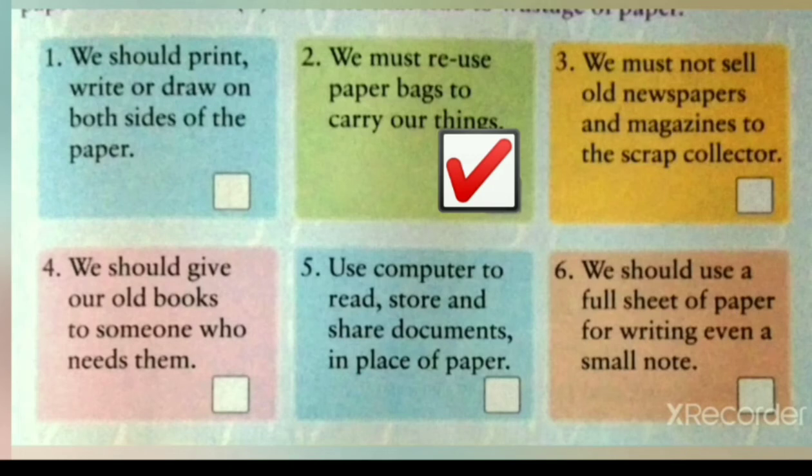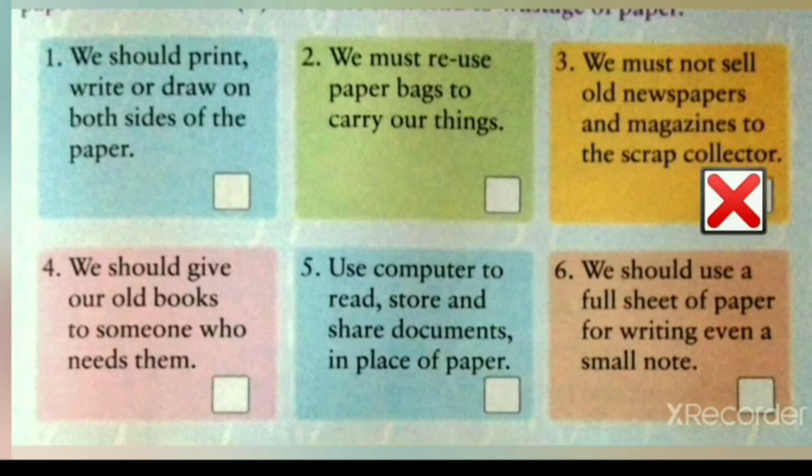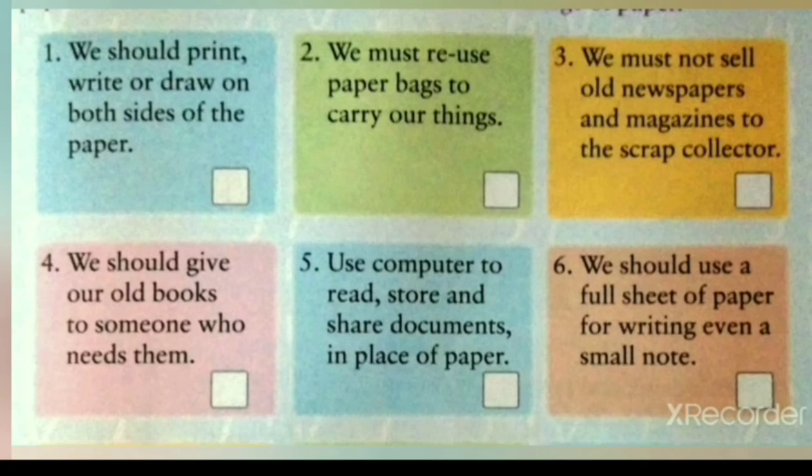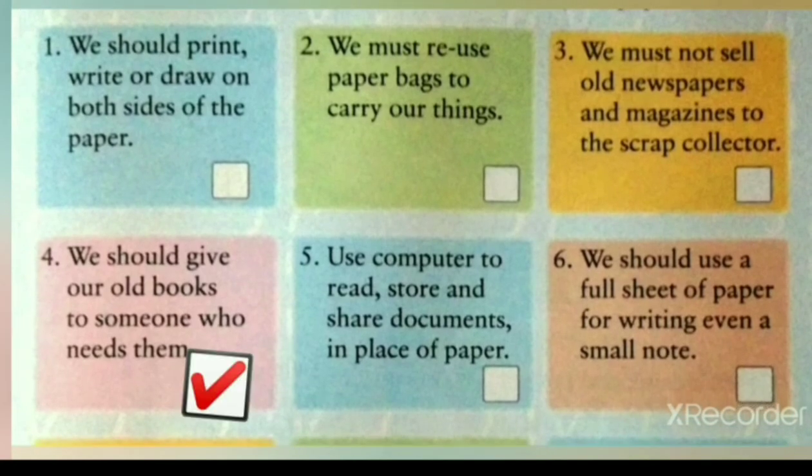Number 3, we must not sell old newspapers and magazines to the scrap collector. No, we should sell the magazines so that the recycling of the paper can be done. So we will put a cross in number 3. Number 4, we should give our old books to someone who needs them. Yes, we should give our old books to the needy so that they can reuse them and we can save the paper. We will put right in the space given.